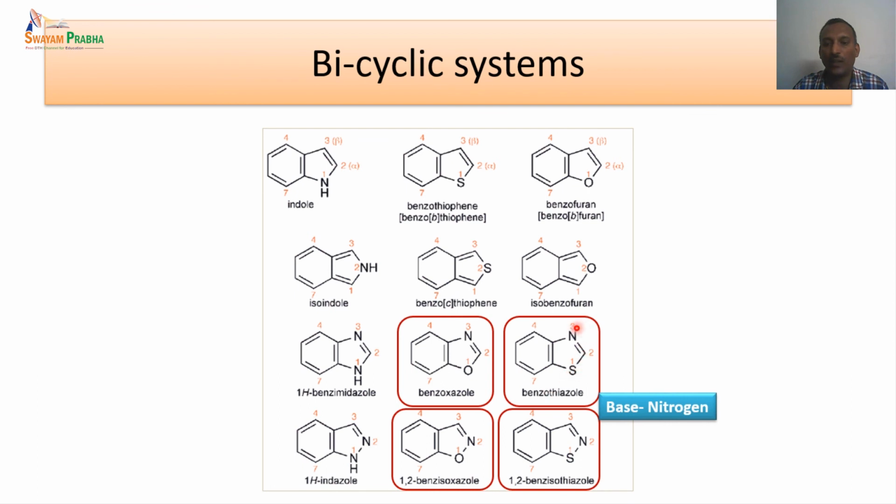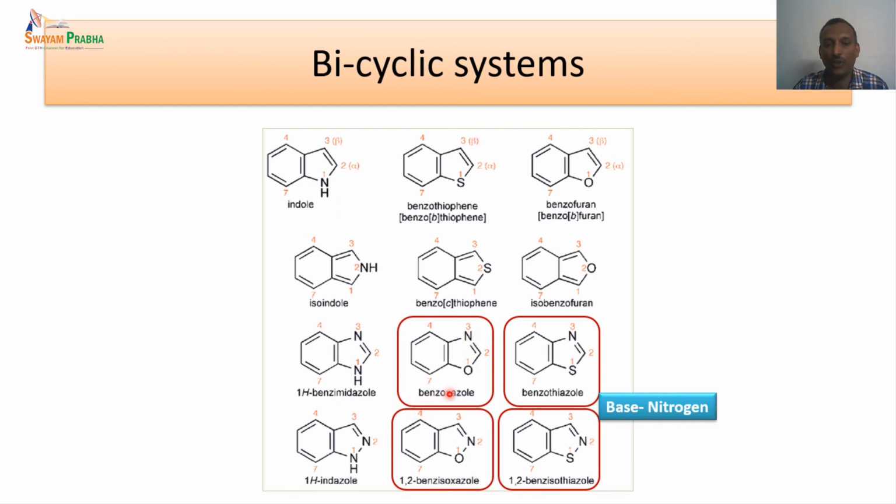And if nitrogen and sulfur are present at 1 and 3, again after oxygen, the sulfur is the one which gets the priority in the numbering system. So sulfur gets the lowest number followed by nitrogen. This is a thia unit, which means sulfur is present. Similar to the oxygen heterocycle, we have the sulfur heterocycle, which is named benzothiazole, and the positions are 1,3.